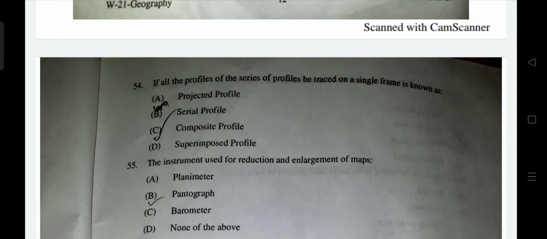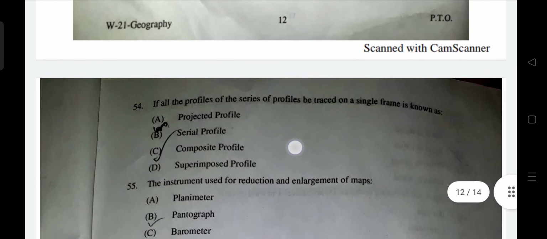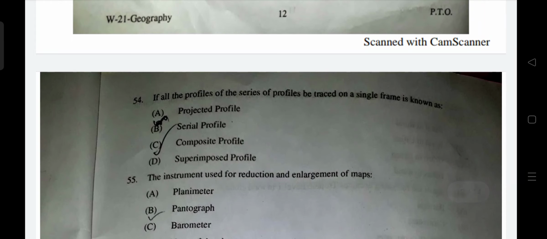If all the profiles of a series are traced on a single frame, that is called a superimposed profile. This same definition is given in R.L. Singh Practical Geography. You can check that out in the chapter. First one is serial profile. When we show all the profiles individually on a different diagram, we call it serial profile. Superimposed is when we superimpose them.